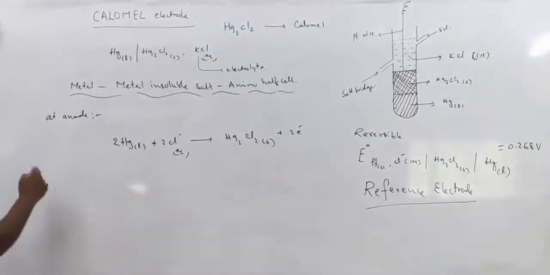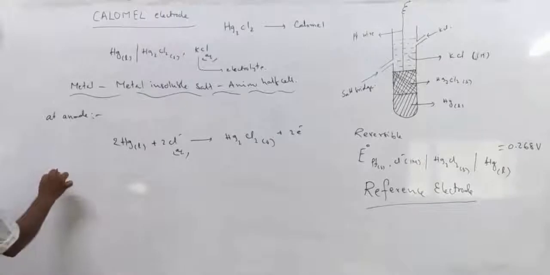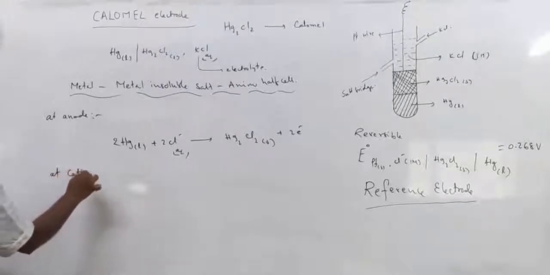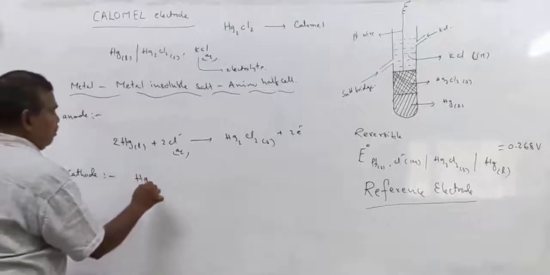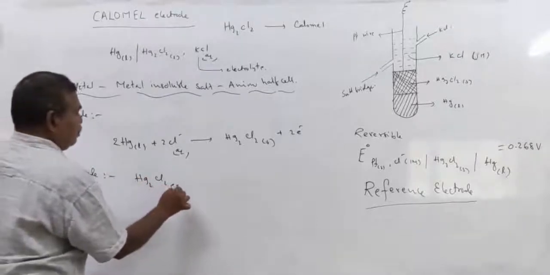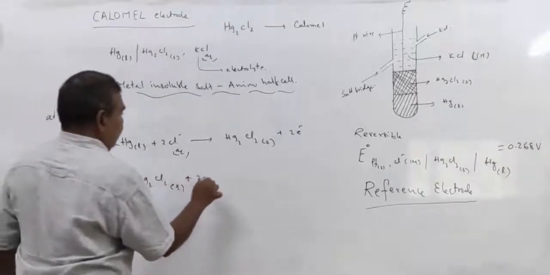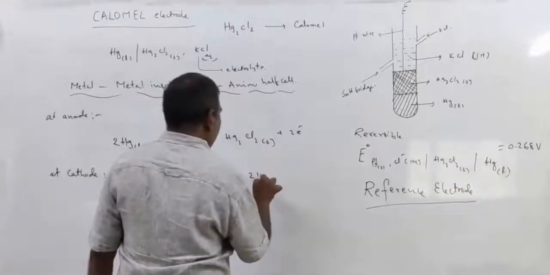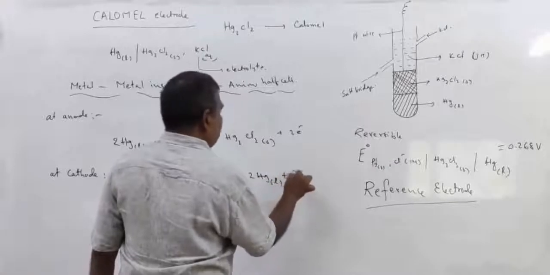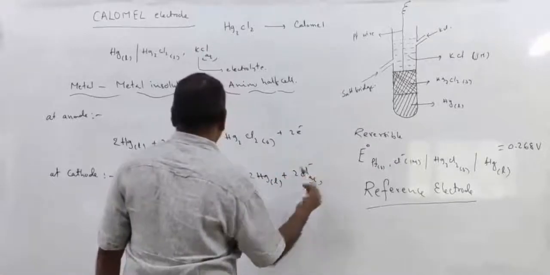Now, if it acts as the cathode, then the reaction at the cathode is Hg2Cl2 solid plus 2 electrons gives rise to 2Hg liquid plus 2Cl minus aqueous.